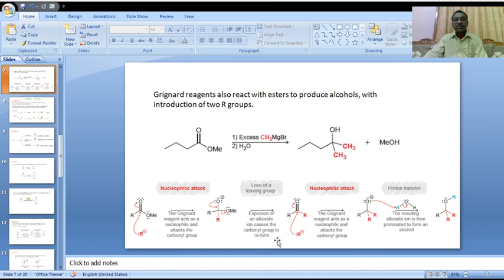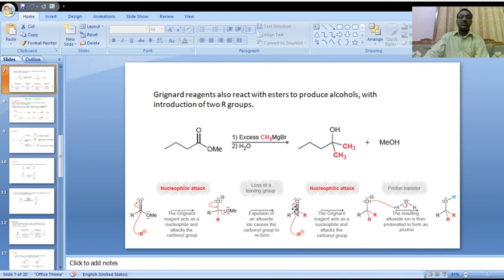The alkoxide ion leaves from the carbonyl carbon. Next, reaction with another mole of Grignard reagent, CH3MgBr. The CH3 minus or R minus nucleophile attacks this carbonyl carbon.